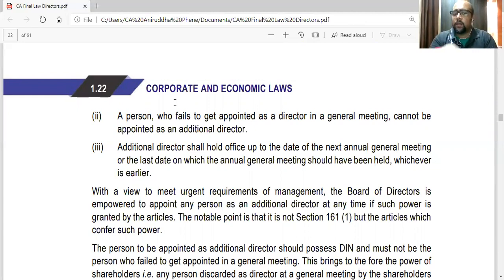That is why they have said a person who fails to get appointed as a director in general meeting cannot be appointed as additional director. So if you have already been rejected by shareholders, you cannot be appointed here. It will be like a backdoor entry. It will be unfair to the shareholders. So additional director shall hold office up to the date of the next AGM or on the last day on which the AGM should have been held, whichever is earlier.